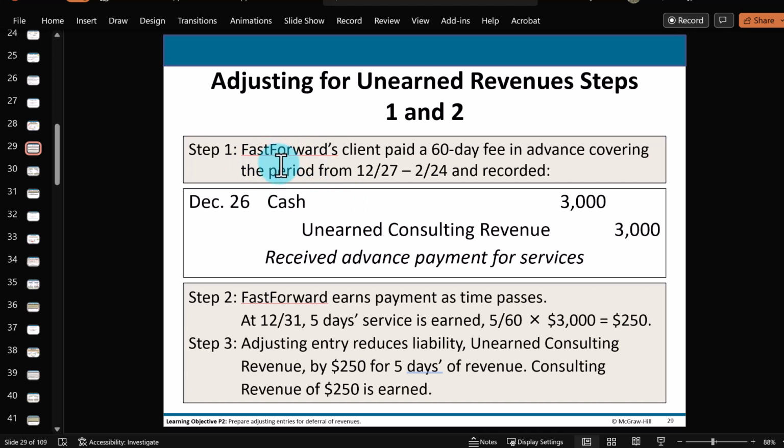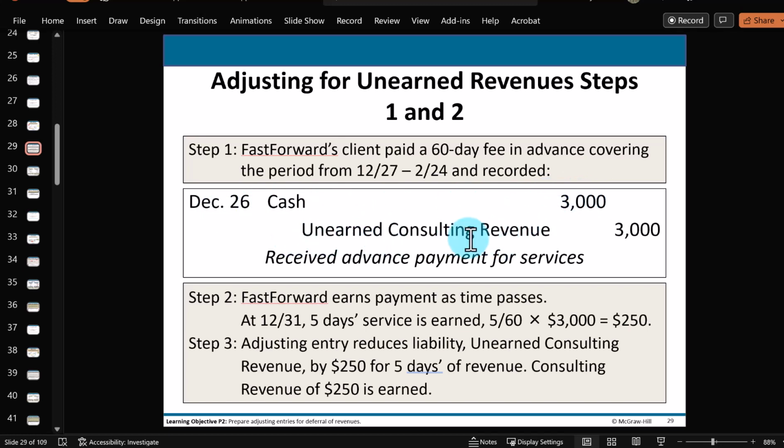So let's take a look at this example where we have Fast Forward again, the company we've been covering this past couple chapters, and they received $3,000 from their customer in advance before doing anything. And it's going to cover 60 days worth of services. The collection of the money happened on December 26. So we debited cash, increasing our cash asset,